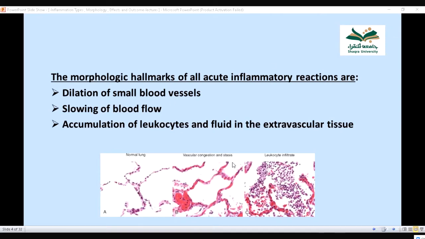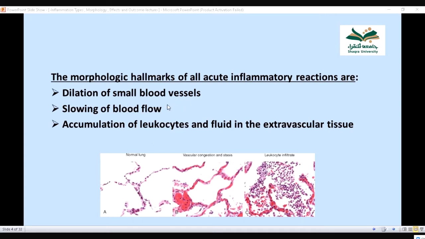Then the morphological hallmarks of acute inflammation. What are the hallmarks? What are the main points in acute inflammation? First of all, in acute inflammation there is dilation of the blood vessels.